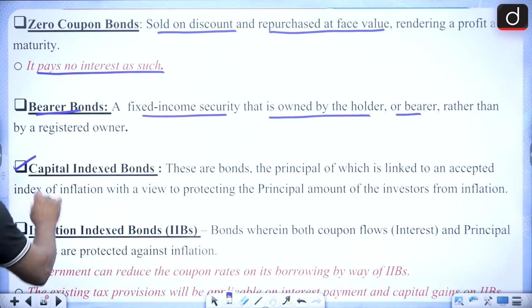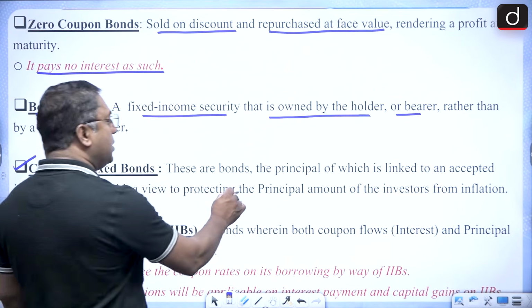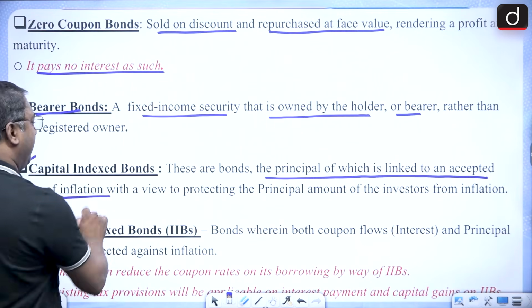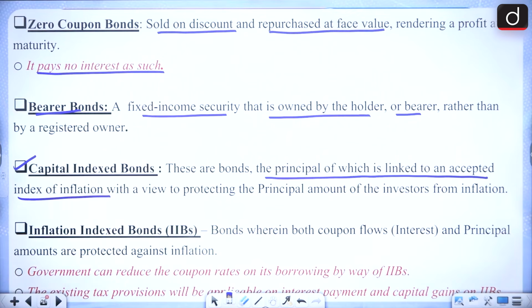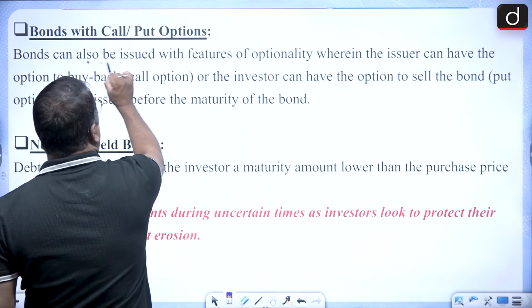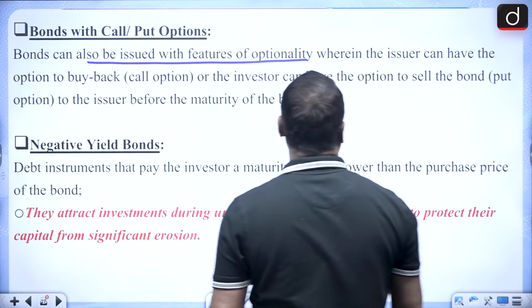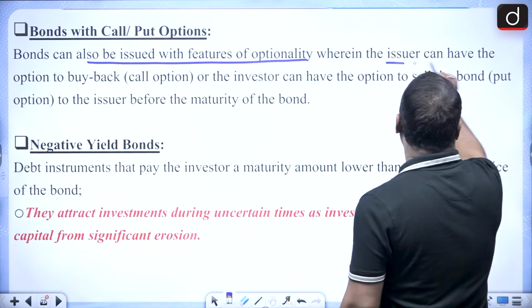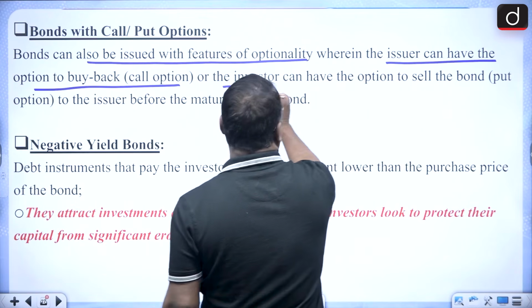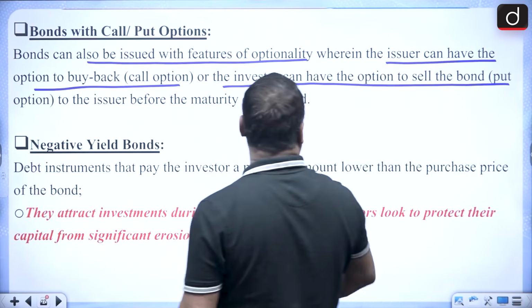Then the capital index bond, these are the bonds, the principal of which is linked to an accepted index of inflation. So you must be remembering these type of bonds. Okay. Then bonds with call and put options. There are bonds which can be issued with features of options, wherein the issuer can have the option to buy back or the investor can have the option to sell the bond.